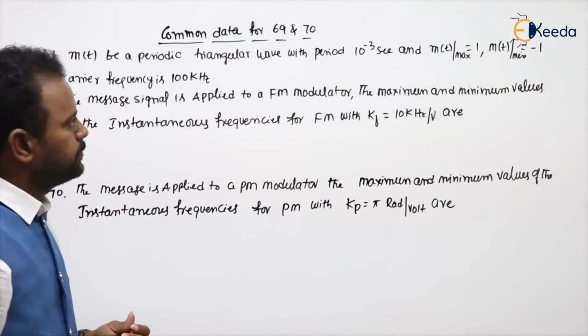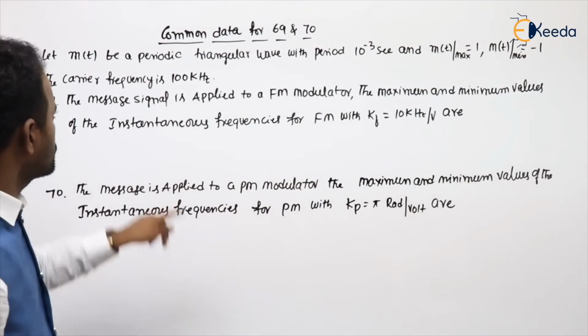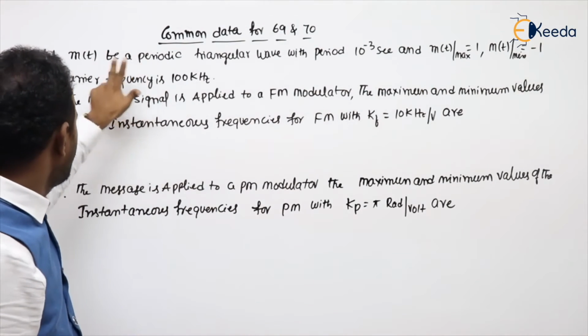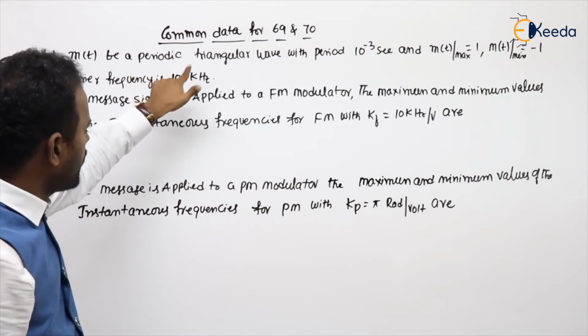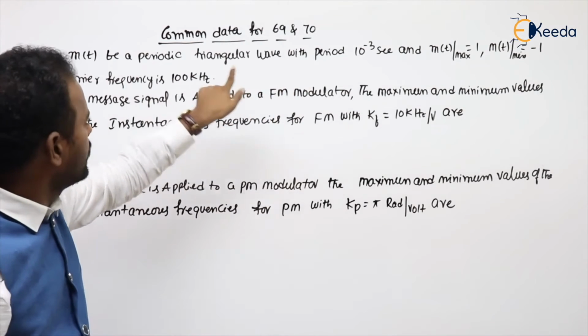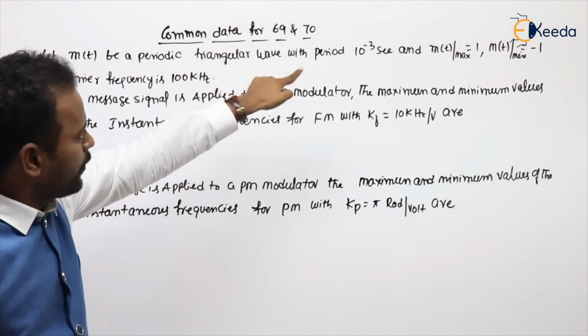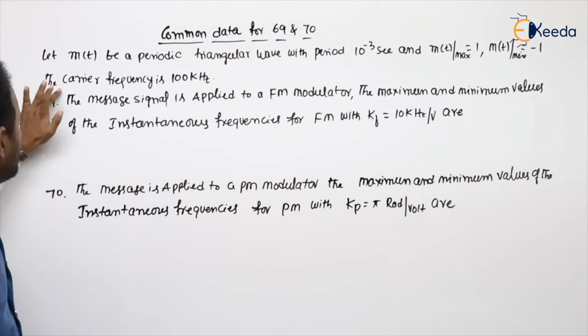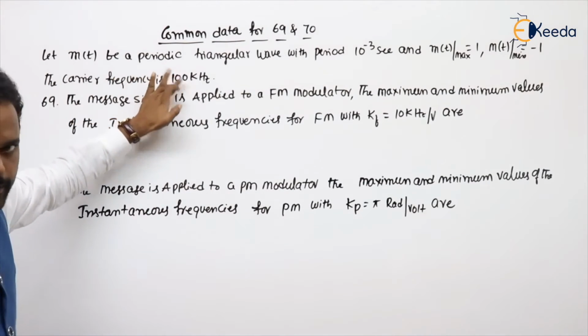See the next problem. One of the good problems this is also. This is a common data. Two questions I have taken, and this is a common data. Let m of t be a periodic triangular wave with a period of 10 power minus 3 seconds. Periodic triangular wave. M of t maximum is 1, minimum is minus 1, means amplitude. The carrier frequency is 100k.